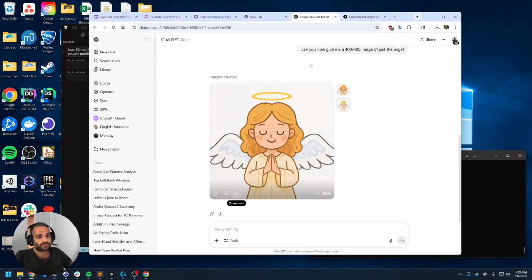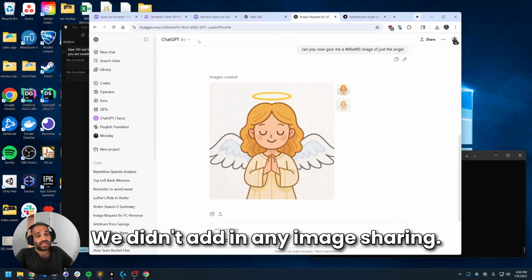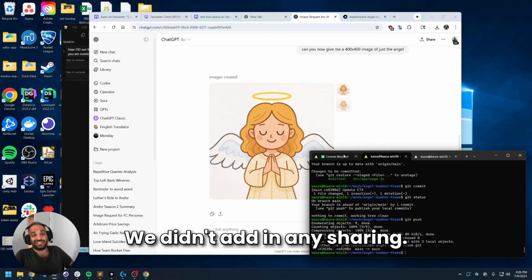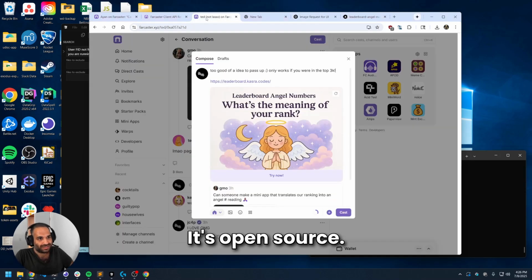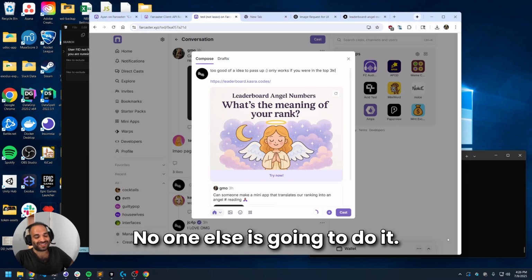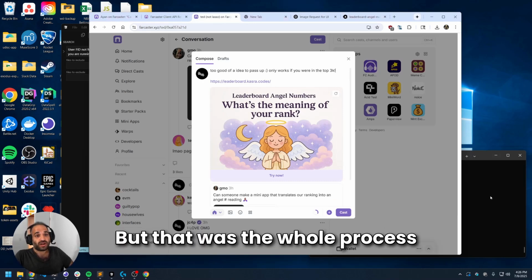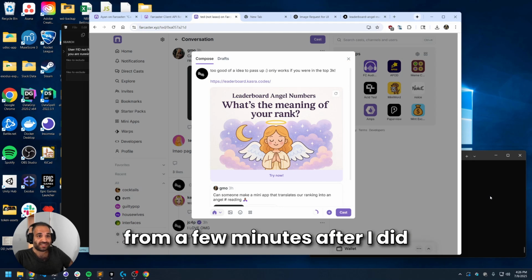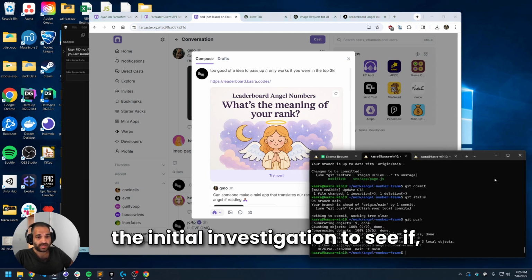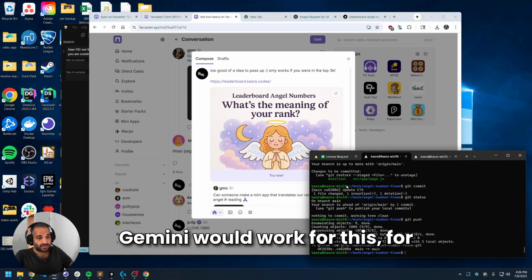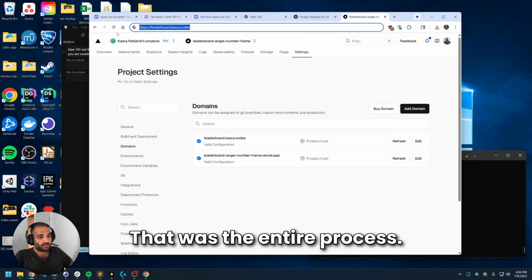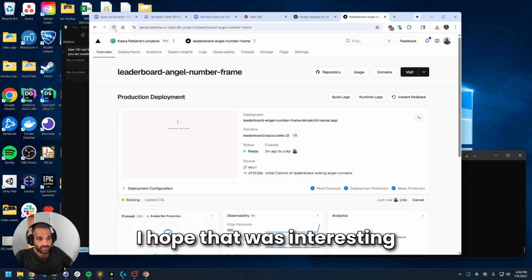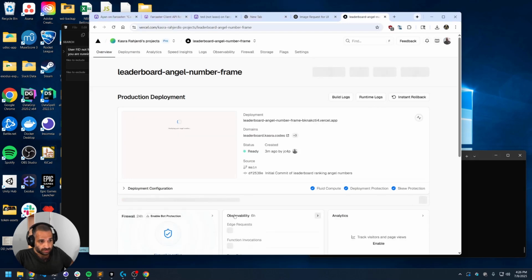Yeah. Again, we skipped a lot of stuff. We didn't add in any image sharing. We didn't add in any sharing. I just don't feel like doing it. It's open source. Someone else can do it. No one else is going to do it. But that was the whole process from a few minutes after I did the initial investigation to see if Gemini would work for this, for kicking off the app to launching it. That was the entire process. I hope that was interesting in one way or another.